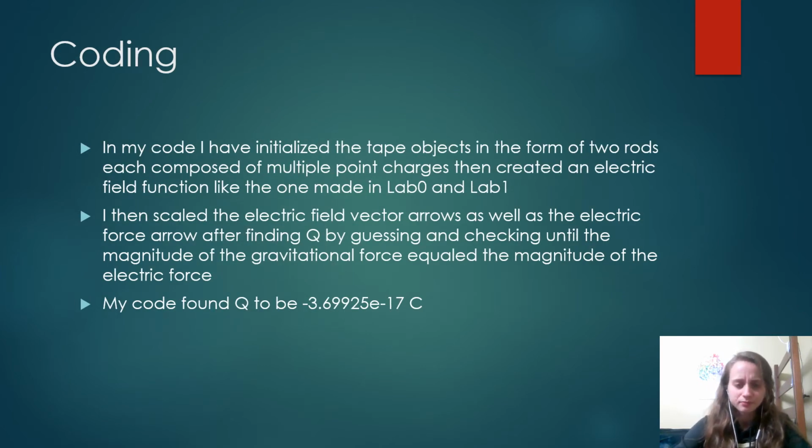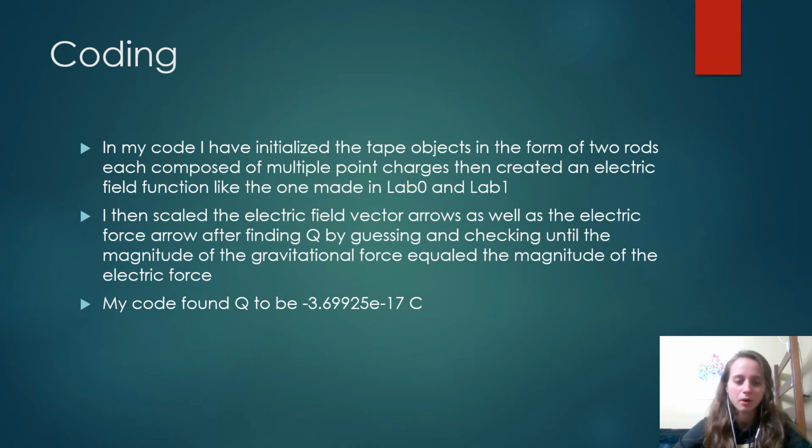So for coding, in my code I initialized the tape objects in the form of two rods, each composed of multiple point charges, and then created an electric field function like the ones we did in lab 0 and lab 1. I then scaled the electric field vector arrows as well as the electric force arrow and the gravitational force arrow, after finding Q by essentially guessing and checking until the magnitude of the gravitational force equaled the magnitude of the electric force.